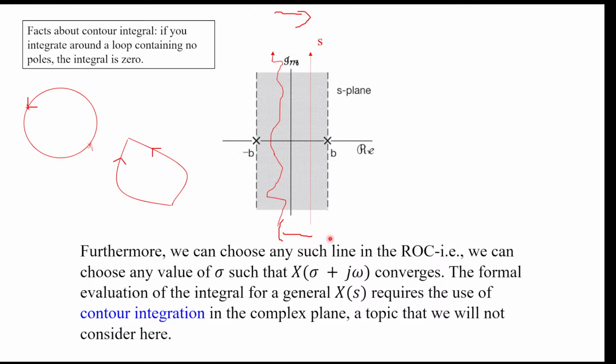Say your ROC is this shaded region, then you pick any sigma inside the ROC and integrate omega from negative infinity to plus infinity, so it is an integration along this vertical line. Whatever sigma you pick will give you the same result.